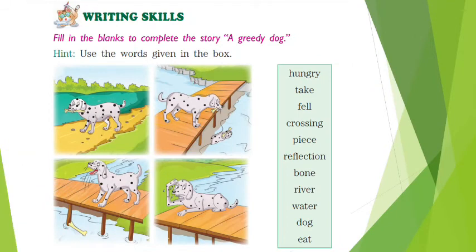The next exercise is writing skills. Fill in the blanks to complete the story A Greedy Dog. You can see the pictures, children. In this picture you can see a dog holding a bone, and in the next picture the dog is seeing his reflection in the water, standing on the bridge, holding a bone in its mouth. In the third picture the dog is regretting something, and at last the dog is sad. These are the hints, and using these hints we have to complete the story.